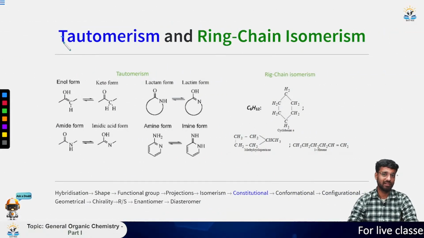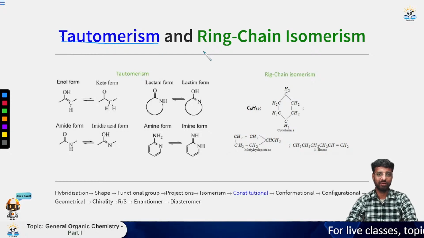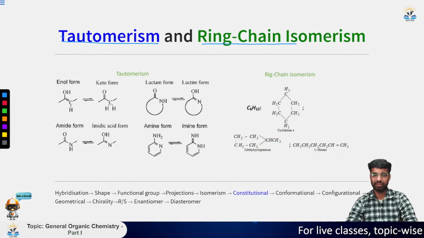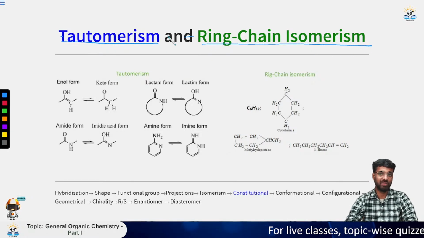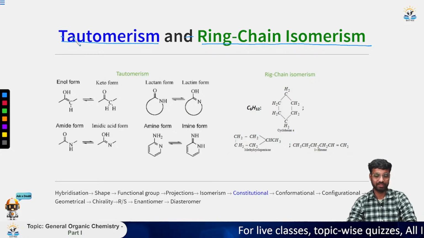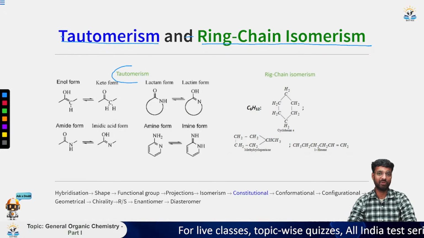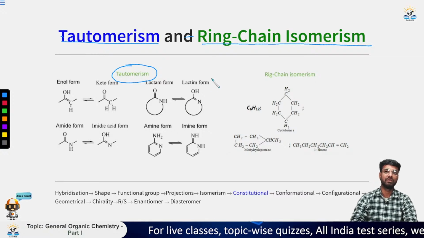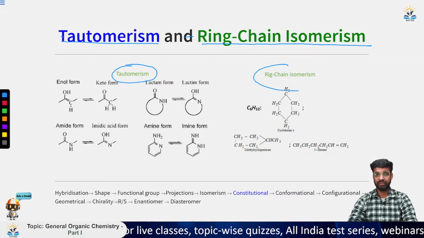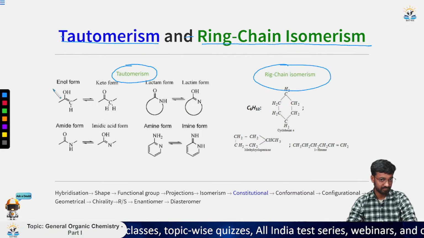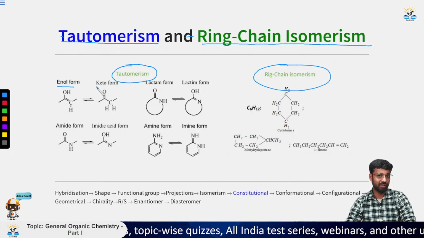Now this is not mentioned in the NCERT or in the syllabus, but we will see it in the 12th class. It is not mentioned in this structural isomer section of the NCERT book, but it is a type of structural isomer because there is a change in structure, and ring chain is the same case. So what is enol keto isomer?